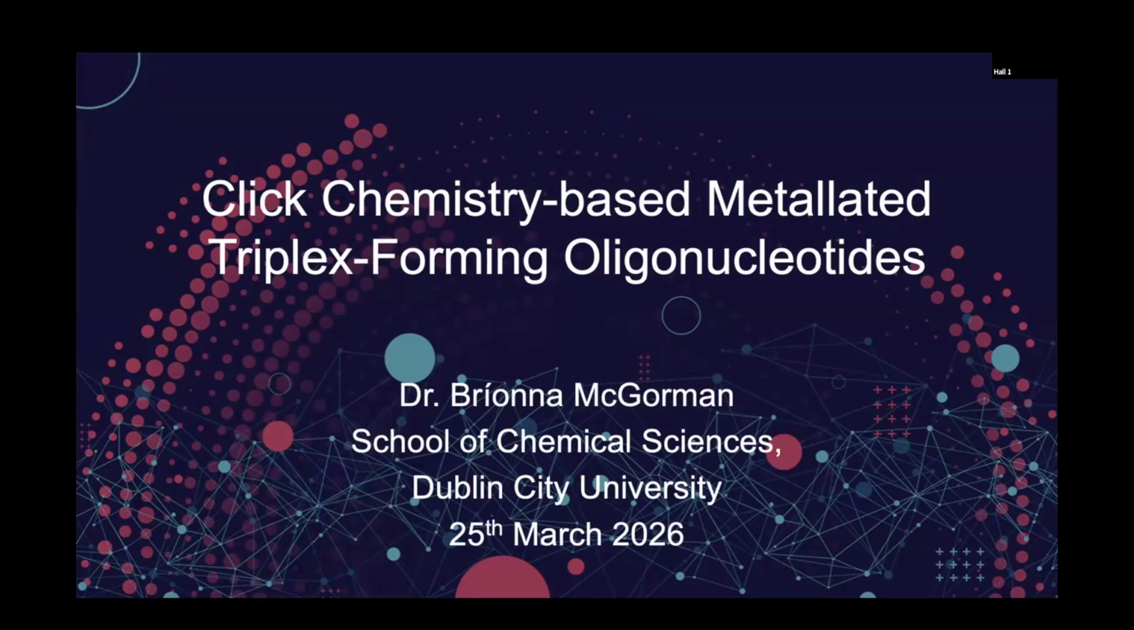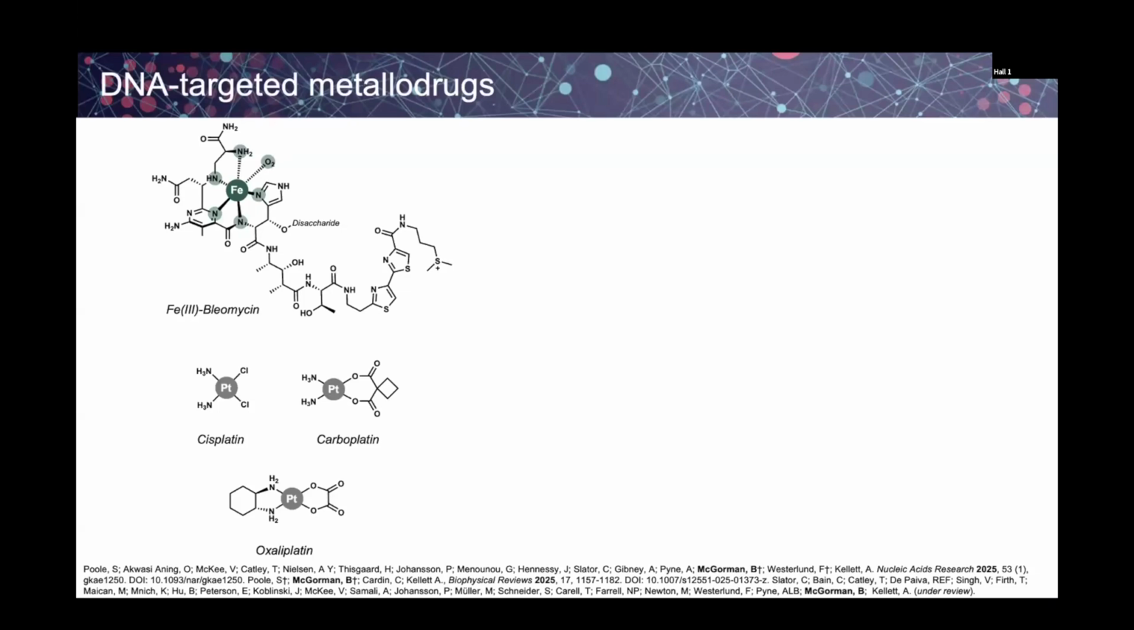Andrew Kellett mentioned some of this work in his talk, but I'm going to build on this in a bit more detail. First is an overview of DNA metallodrugs that Andrew spoke about in a lot of detail. We have the clinically approved iron bleomycin and platinum chemotherapeutics, but a lot of my research is focused on more artificial metallonucleases or chemical nucleases, which are all based on Sigman's copper bis-phen.